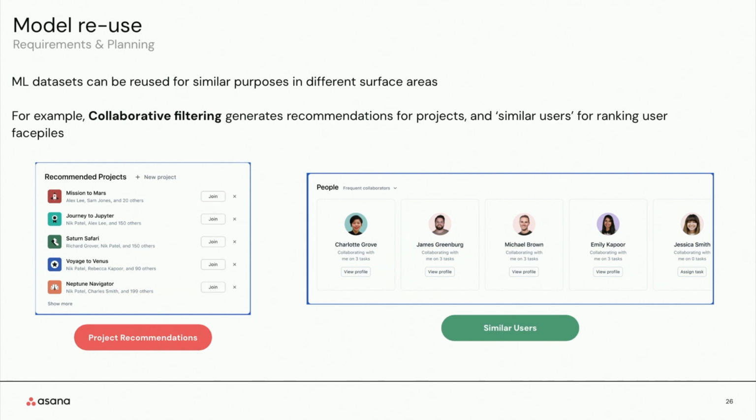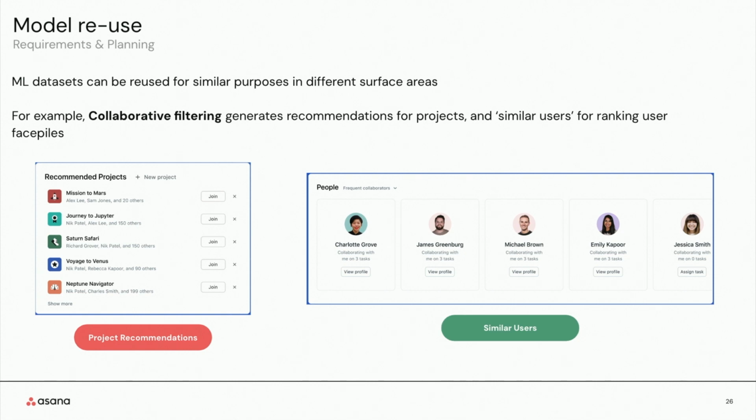For instance, the collaborative filtering model that was used for project recommendations also generates these byproduct data sets such as user similarity and the project similarity, and also similarity between projects and teams. And all of these are extracted from the embedding vectors that are constructed as part of collaborative filtering. So we find other places where we can apply these, such as surfacing similar people and projects that are similar to other projects.